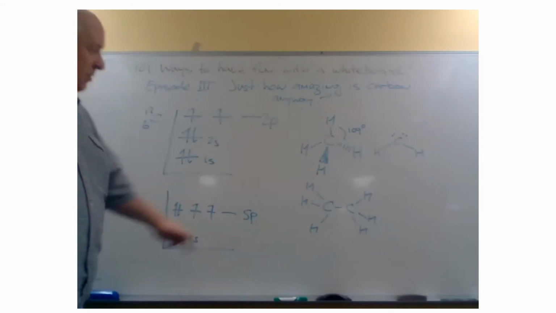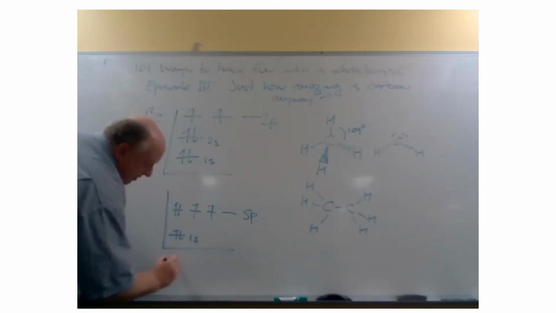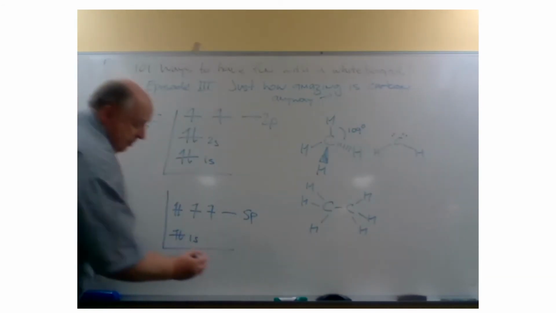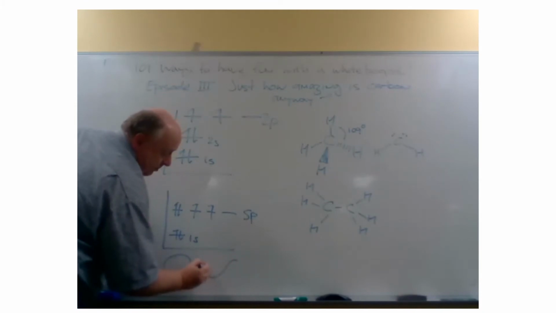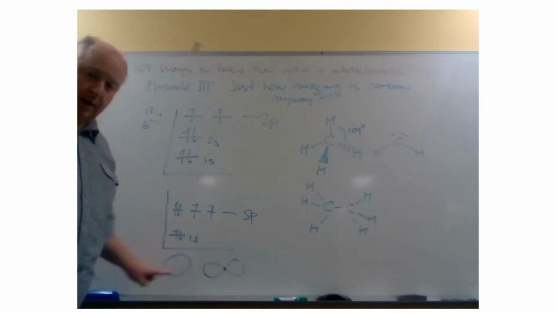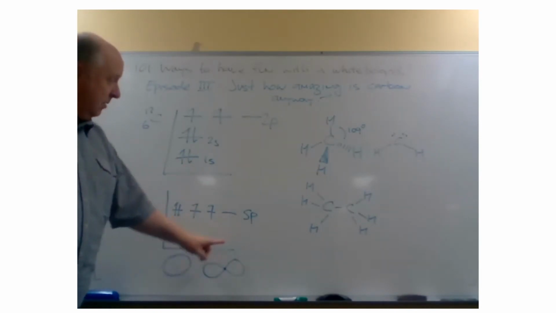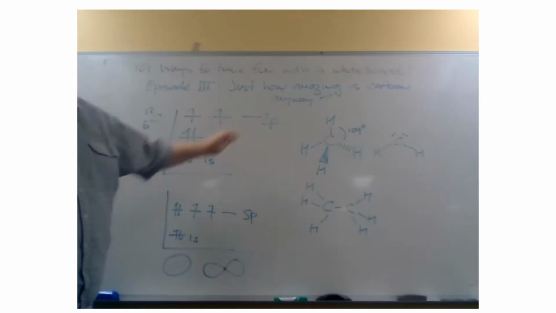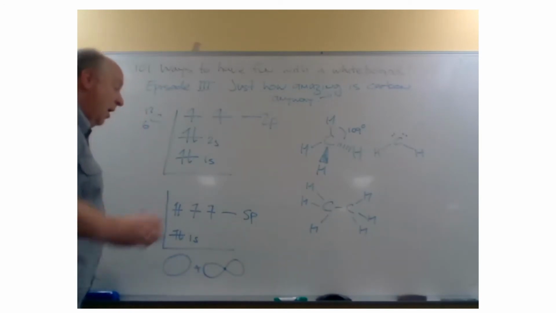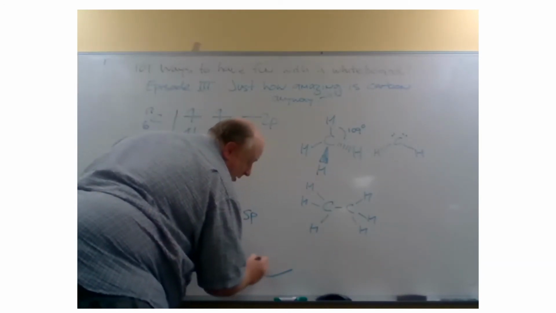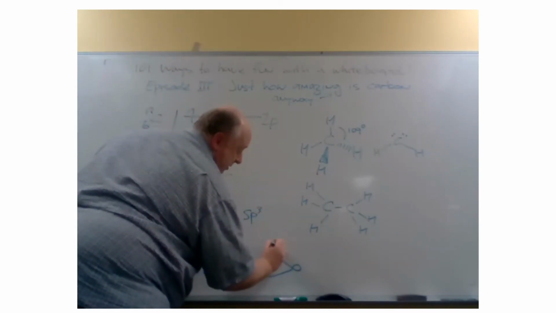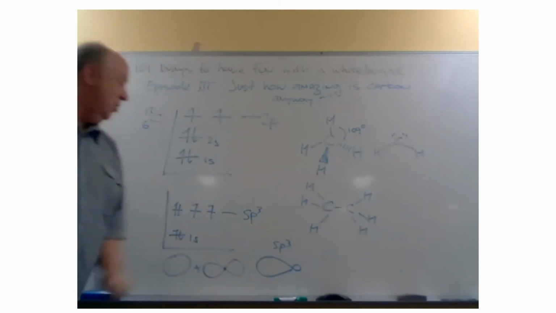Now when we add these together, remember the shapes of orbitals? So the s looks like that, a sphere. The p orbitals, if you remember, are a dumbbell shape. And because of its asymmetry, with a node in the middle, there are 3 different ways of drawing those. We can have them going horizontally, vertically, in and out of the board, which is why there are 3 different p shells. They just differ by their orientation. Add these 2 together, and we're now forming a large lobe like that, and a small little piece at the end. And this is our sp3 hybrid orbital.